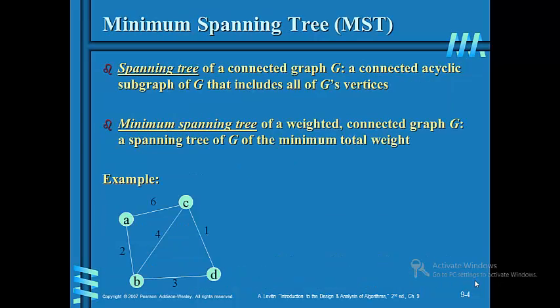It includes the minimum spanning tree. A spanning tree of a connected graph G is a connected acyclic subgraph of G that includes all of G's vertices. A minimum spanning tree of a weighted connected graph G is a spanning tree of G of the minimum total weight. Here we take an example.